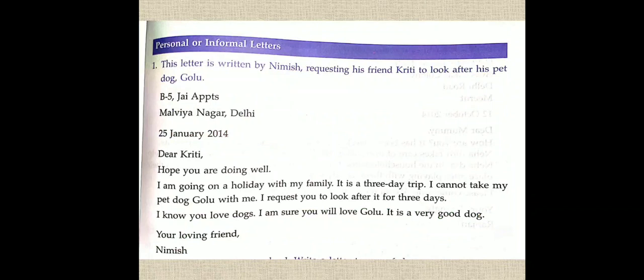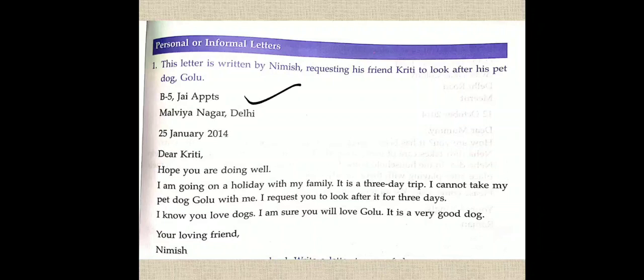That is, number 1, this letter is written by Nimish. So if Nimish is writing the letter, Nimish's name will be at the end. Can you see Nimish? Yes. Requesting his friend Kriti to look after his pet dog Golu. So here Nimish is personally requesting Kriti to take care of his dog Golu whenever he is not there or not around. So who is writing the letter? Nimish. So Nimish's address will be at the first,